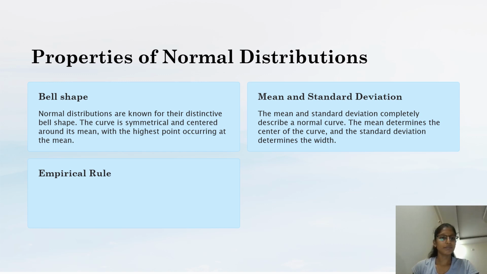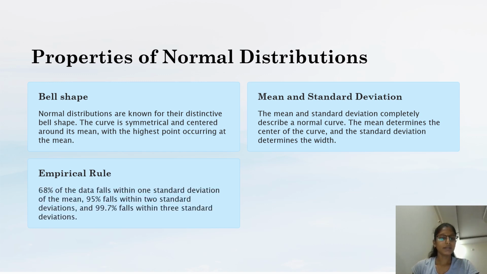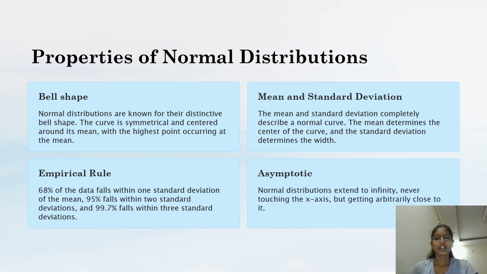And the empirical rule. 68% of the data falls within one standard deviation of the mean. 95% falls within 2 standard deviations and 99.7% falls within 3 standard deviations. Asymptotic: the normal distribution extends to infinity, never touching the x-axis but getting arbitrarily close to it.